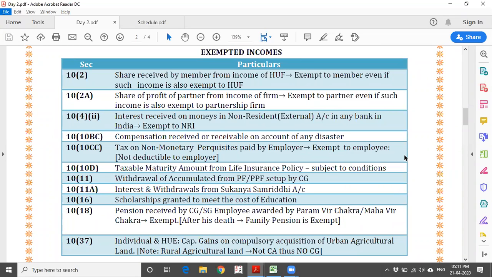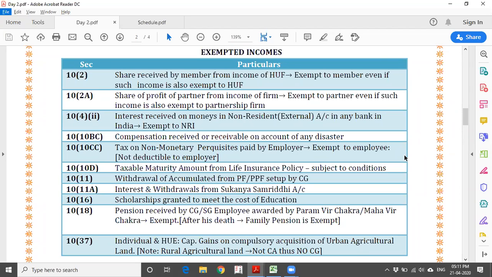Say, for example, section 10 subsection 2 deals with share received by a member from income of HUF. As we discussed, HUF is a separate entity, and it would have paid taxes. An HUF consists of members and co-partners, and the Karta.